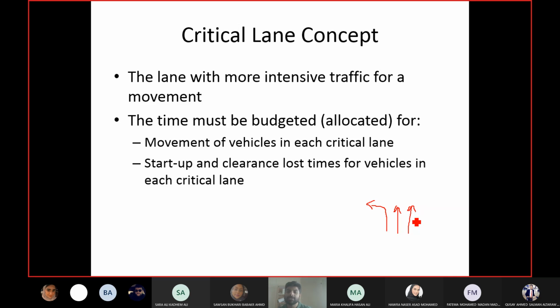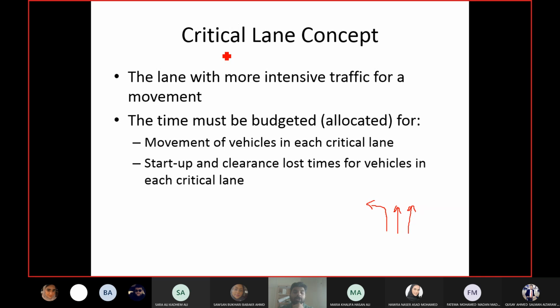So if you have 2 lanes which are for the same movement, then you will have more flow in the left hand side lane. In any case, the point here is you are designing a signal phase in which 3 lanes will operate simultaneously, and the flow in these 3 lanes is different from each other. Then one of these lanes will be taken for the design of the phase. Out of the 3 or 2 lanes, you have to select one, and you will design the signal timing according to the flow in that lane. That lane which you select for the design is known as the critical lane.